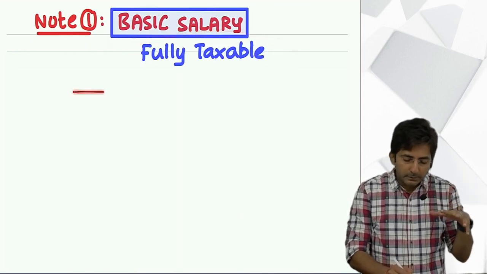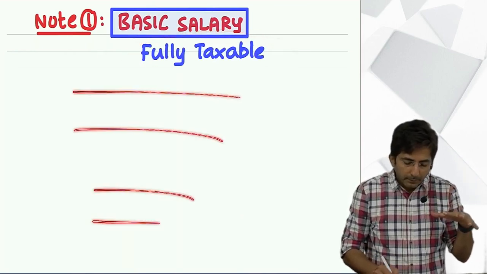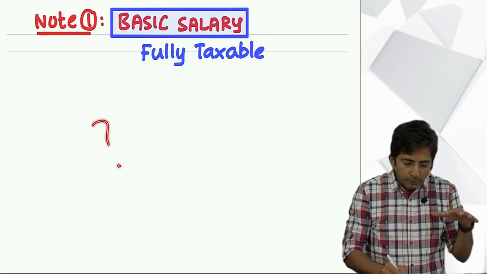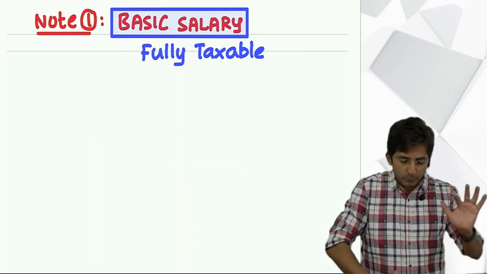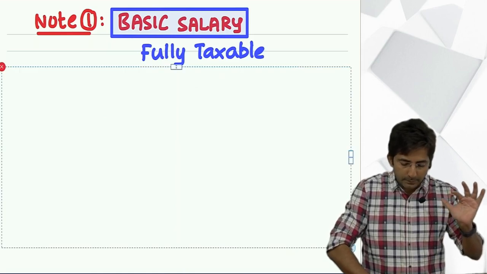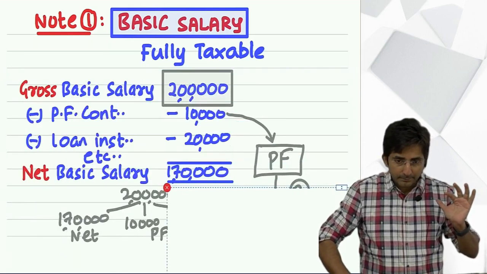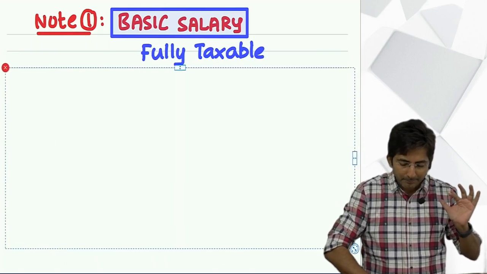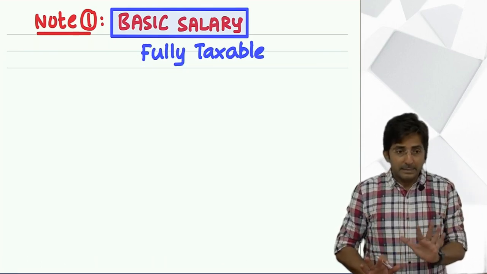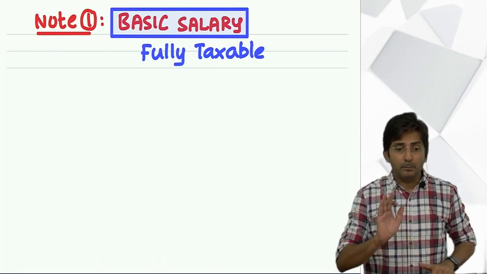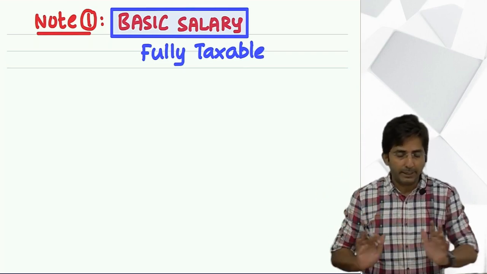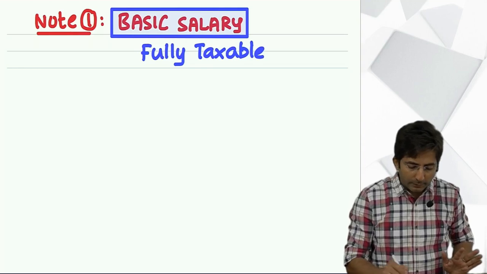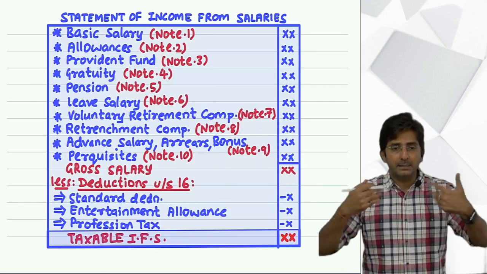But see, can you see some blank space here? Yes. Here some point is to be explained, but I will explain at a later stage. See, I'll show you something is hidden. Look at this. Just have a glance. I'll hide it again. There is something which is not proper to teach at this stage. I will explain at the right time, okay? So for the time being, basic salary is done.